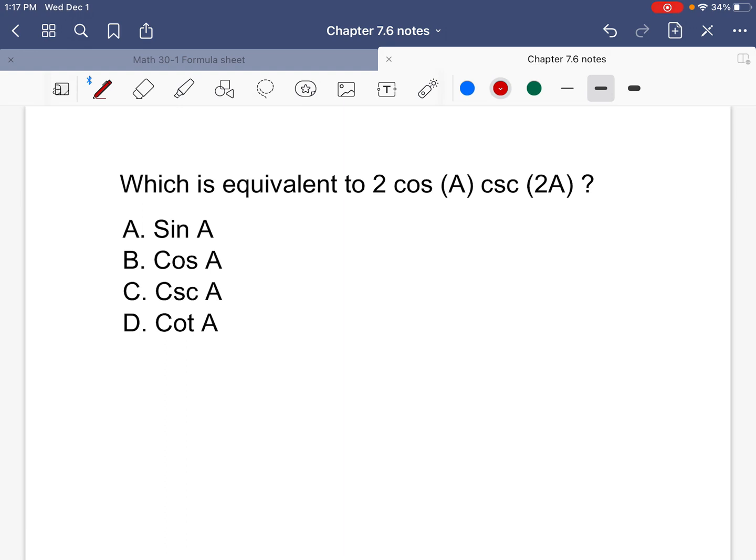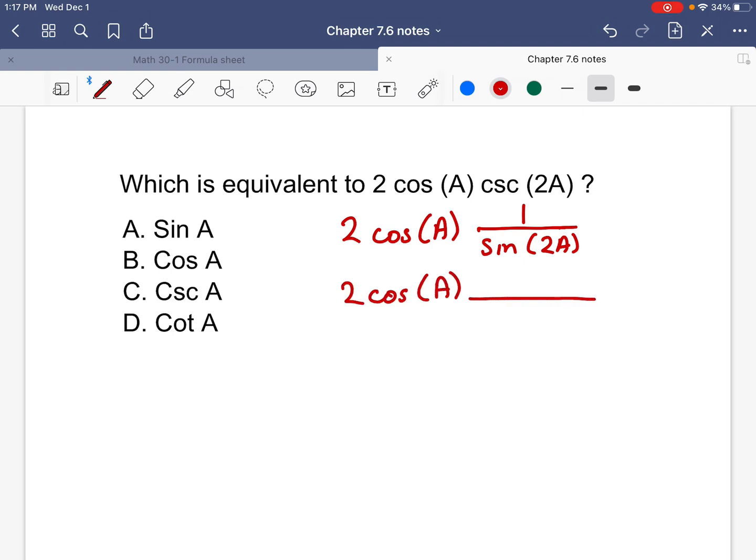Now, some slightly harder questions. Which is equivalent to 2 cos of a cosecant of 2a? Well, 2 cos of angle a is fine, but cosecant is 1 over the sine, in this case 2a. Now, there's only one value for sine of 2a. That is 2 sine of a cos of a.